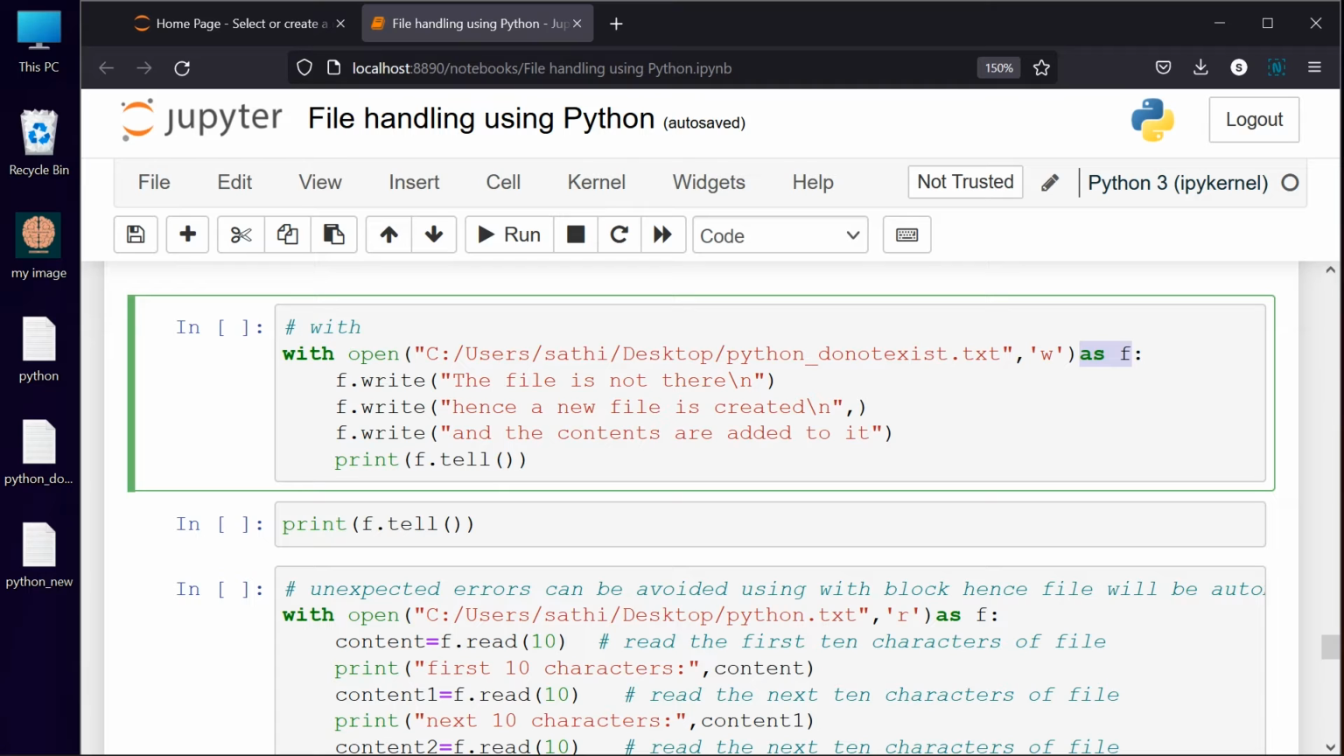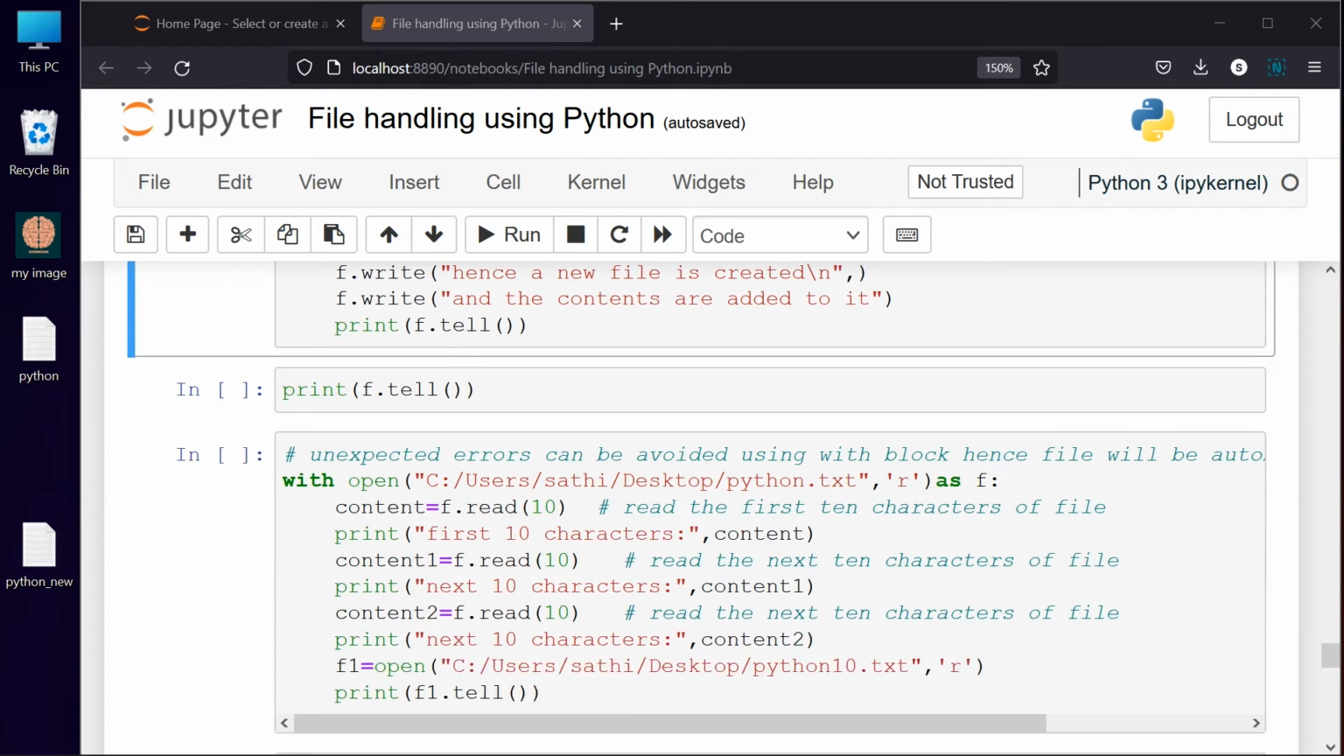So f dot write. The file is not there, so Python does not exist, right? I am trying to delete this file. I am trying to create one file, and after that I am putting these contents in the file, and after that I am trying to print the cursor point where it is being located. So it is coming out of this with statement, right?